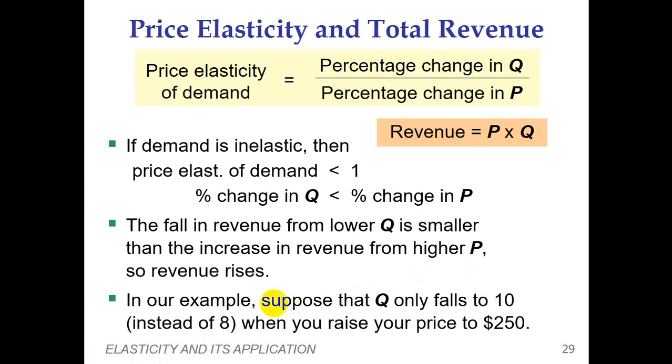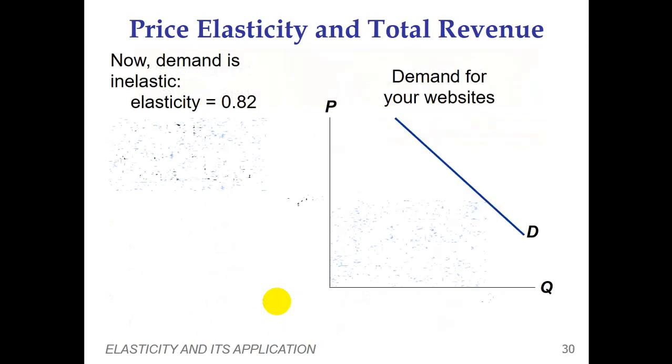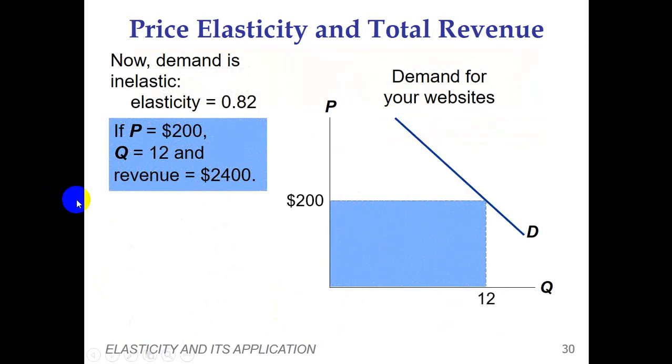So when the seller raises their price to $50, the revenue of course is going to increase. You can see over here. You can compute the elasticity by yourself. The elasticity is 0.82 in that case, which clearly shows that the elasticity is less than 1.